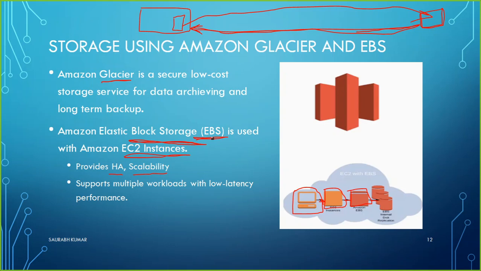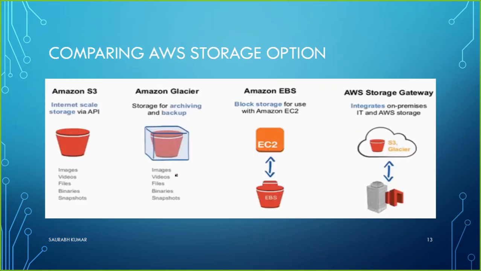Now let's move to the next service. Here I have a comparison, not a service. I have a comparison between the AWS storage options, because you may get confused about why there are S3, Glacier, EBS, and a storage gateway. Why do we have such options? So let me give a quick comparison between them.